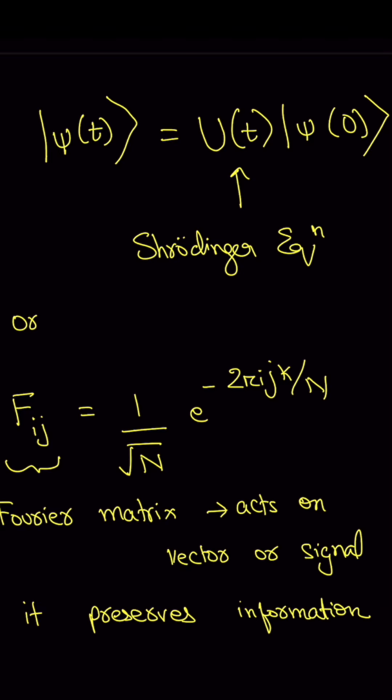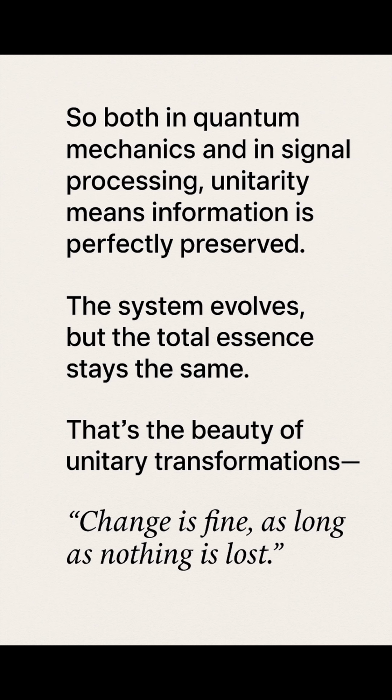So in the quantum world, the unitary preserves the probability of finding the particle somewhere in quantum space, and in signal processing or the Fourier transform, it preserves the information. So change is fine as long as nothing is lost and something fundamental is preserved. That is unitary transformation for you.